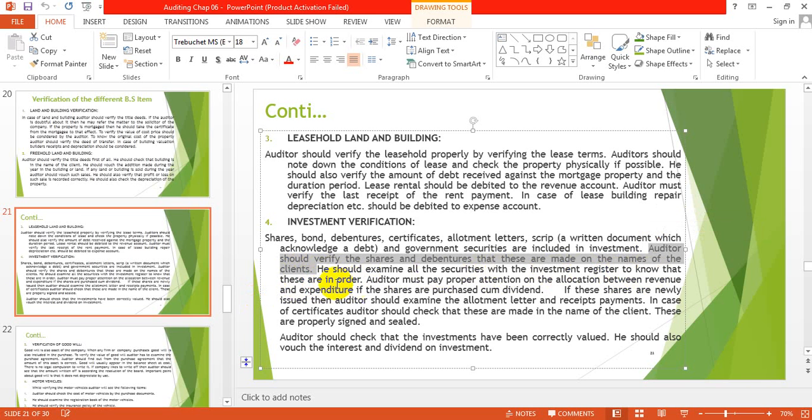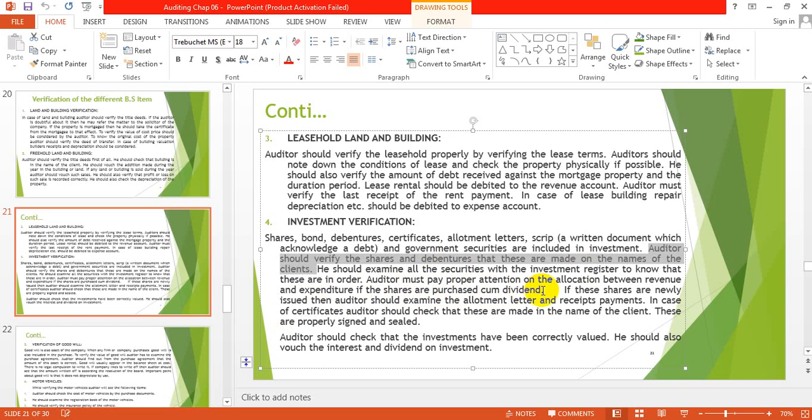They will also check the order of all these securities and investments. Auditor must pay proper attention to the allocation between revenue and capital expenditure if the shares are purchased cum dividend. So he will also give proper attention to whether proper allocation is made between revenue and capital expenditure.